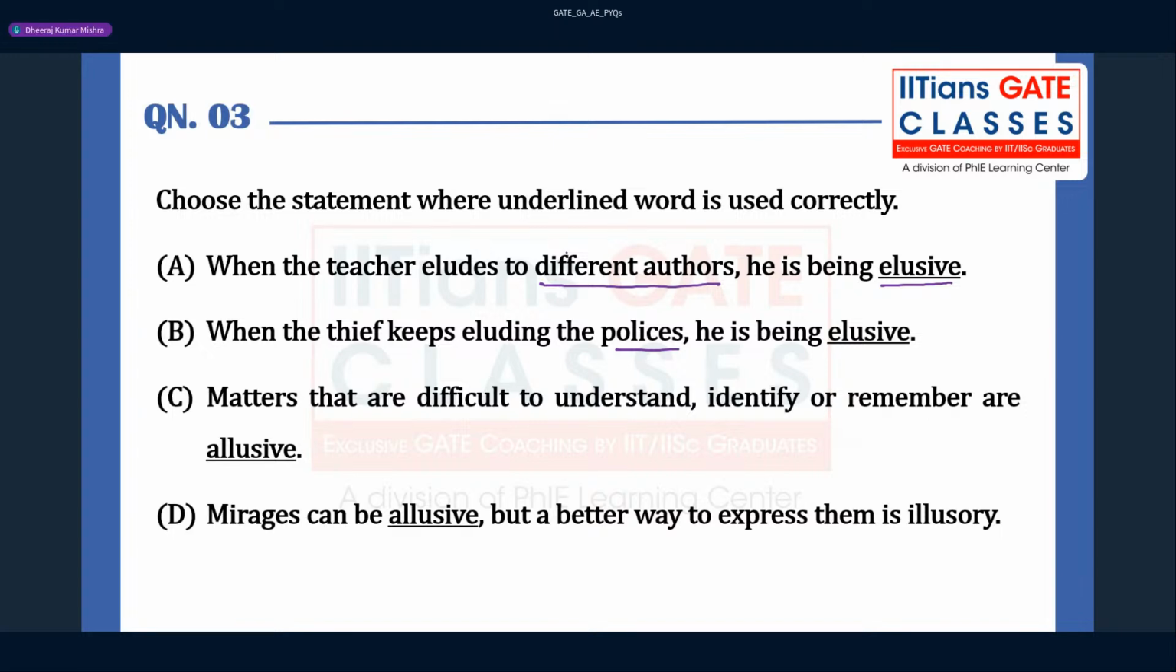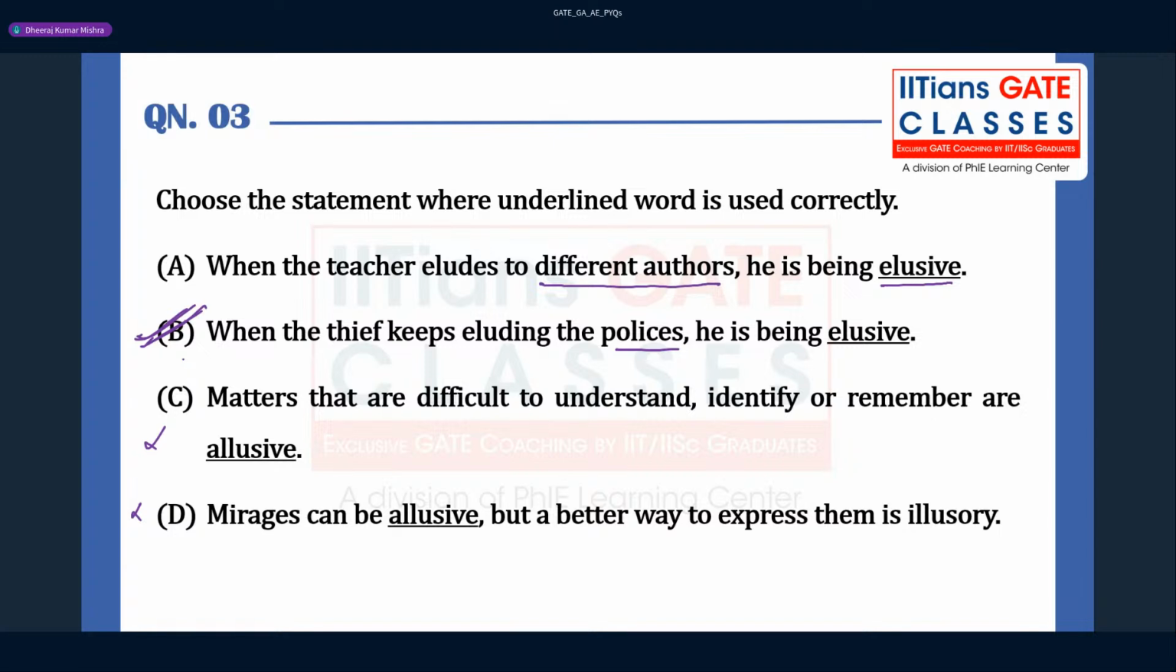Fine. So option B will be correct for this question, right? So you can see here when teacher alludes to different authors, he is being elusive, right? Now, when thieves keep eluding the police, he is being elusive. So matter that difficult to understand, identify, remember are elusive. So these options cannot be correct. Only option B will be the right choice for this.